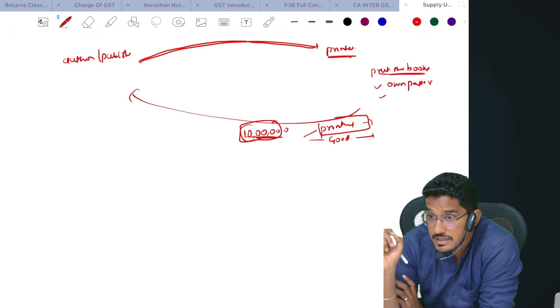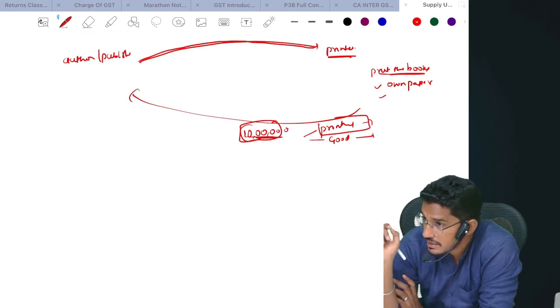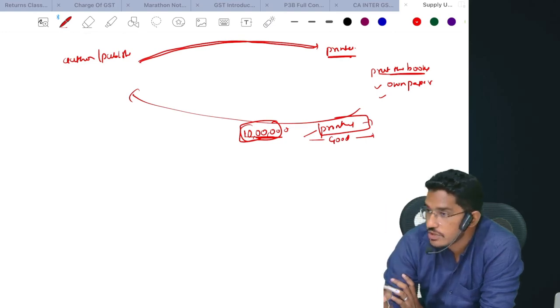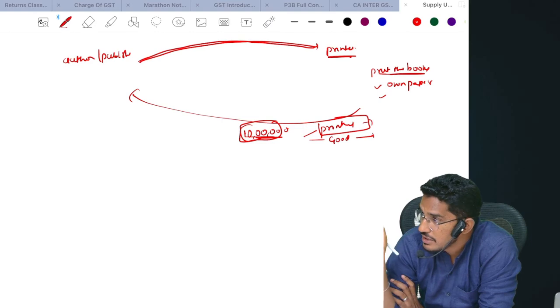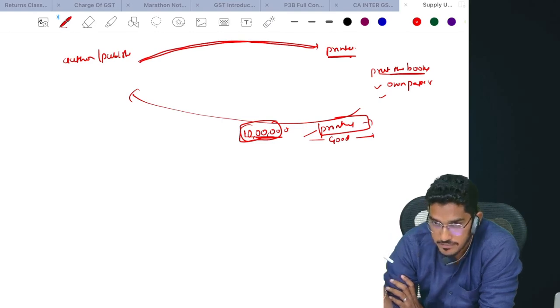You are an author or a publisher, and you are only giving the content to the printer. The printer uses his own material, prints the books and gives them back to you. This is a composite supply. Whether it is printing service or supply of stationery goods, the government has clarified it will be treated as supply of printing service.